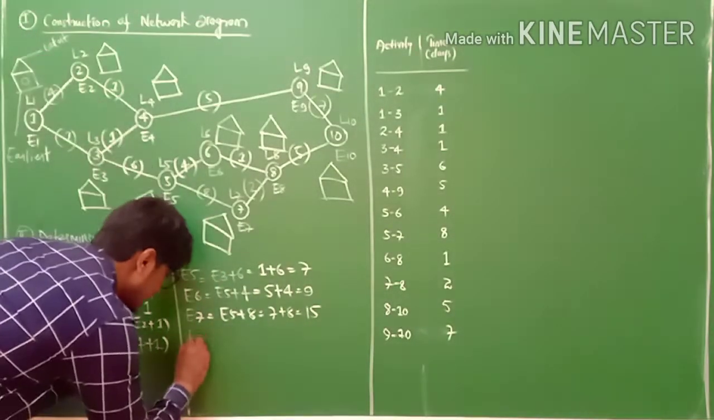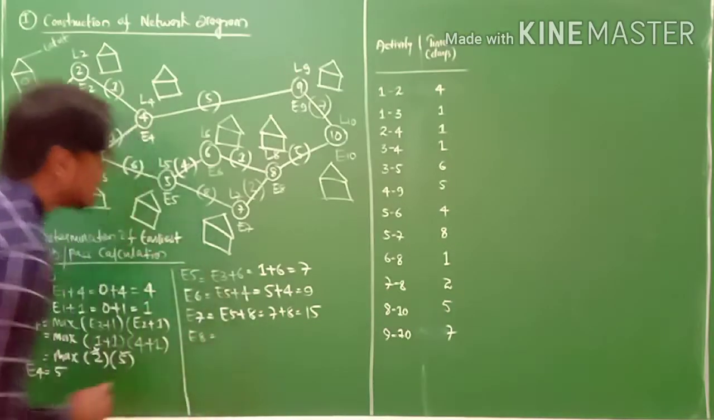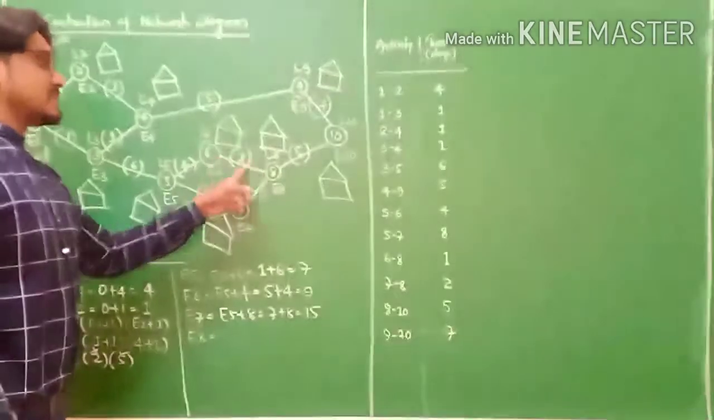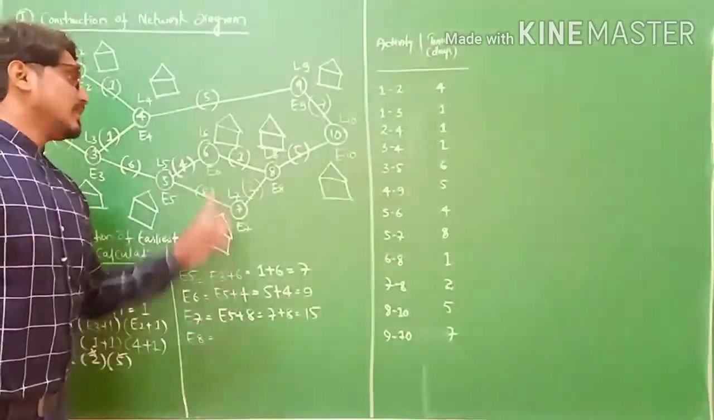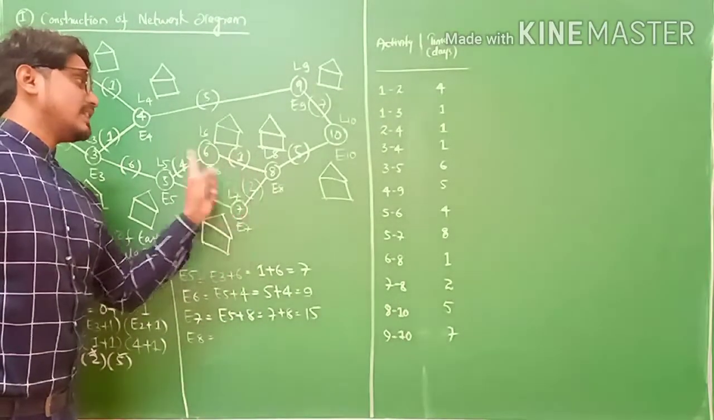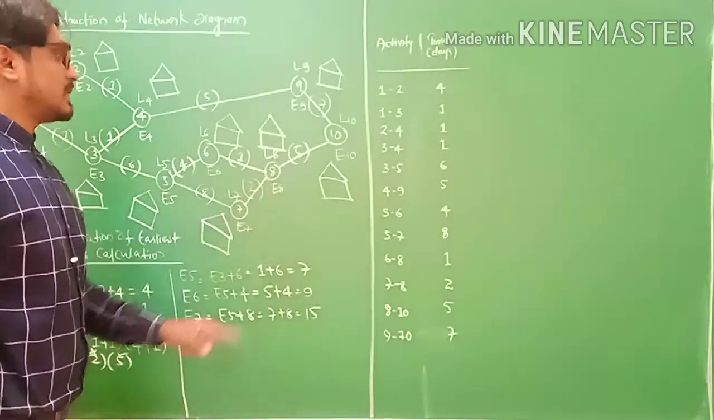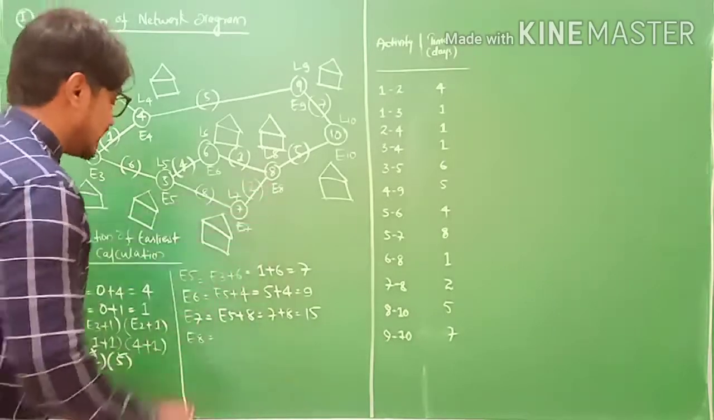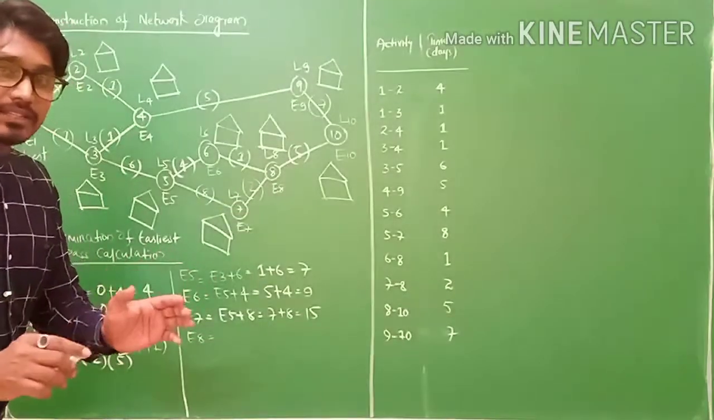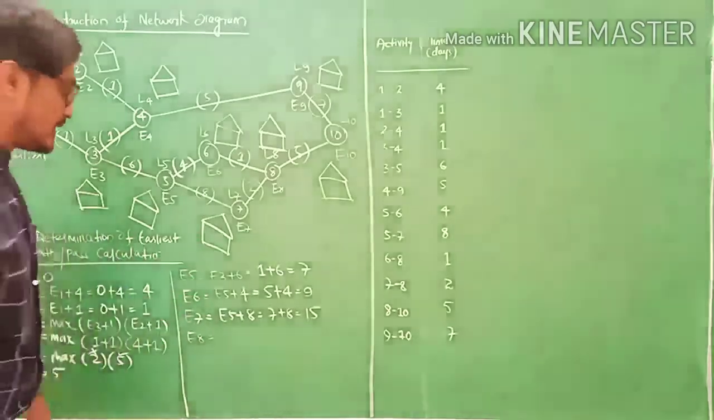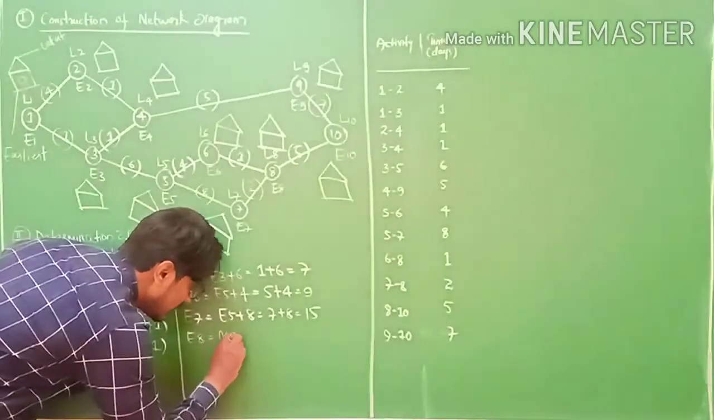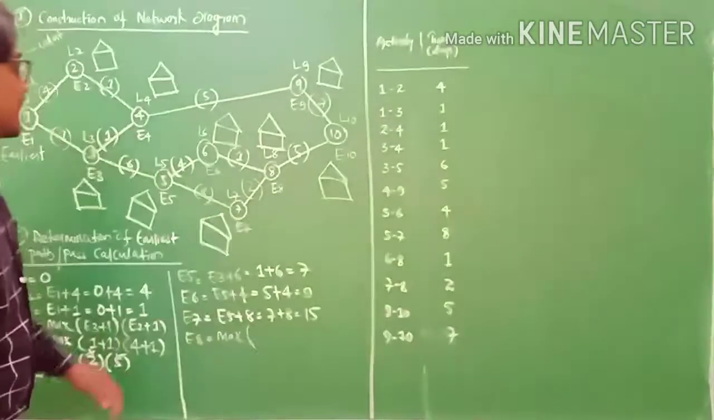So likewise, the next activity is E8, my friends. E8 is again a merge activity. Here at this merge event, previously two activities are connecting to this particular activity. So in case of earliest path calculation, we will consider the maximum. Earliest means maximum. So E8 equals max, open bracket.